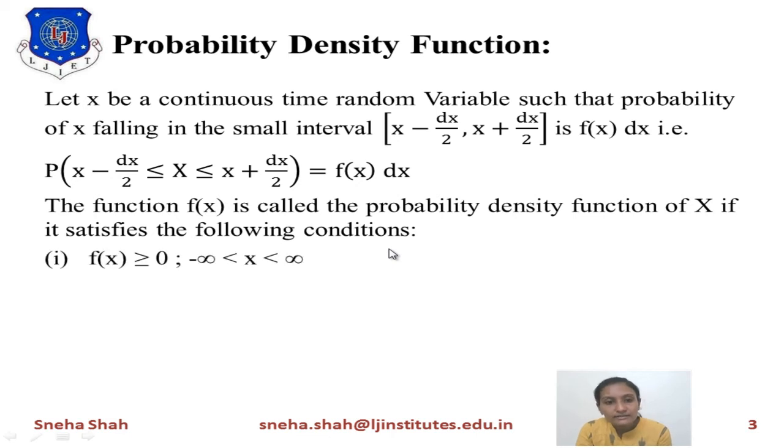The first condition is f of x should be greater than or equal to 0, where x is in the range between minus infinity to infinity. Now the second condition is the integration from minus infinity to infinity of f of x dx equals 1. It means the integration should be equal to 1.